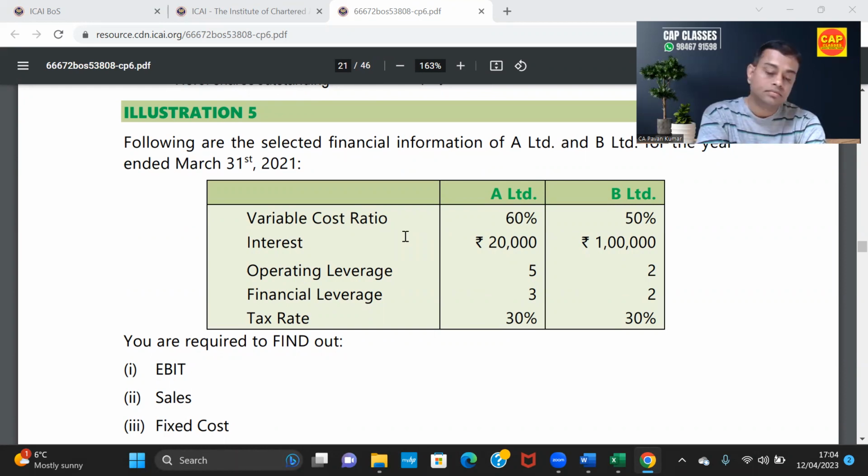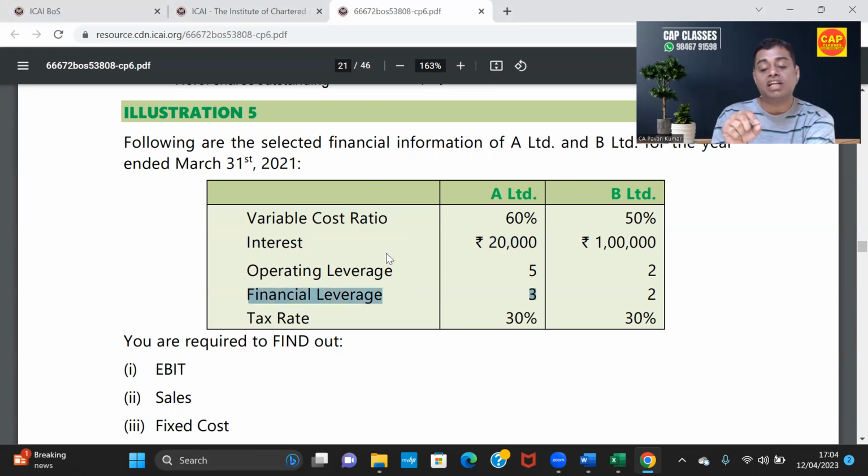First, I took the financial leverage. Excellent. Whenever, I don't say a rule, but it is a technique, like a memory tip: whenever interest and financial leverage are given, your solving of the problem starts there. It is not that the problem starts there, but your solving the problem starts there.